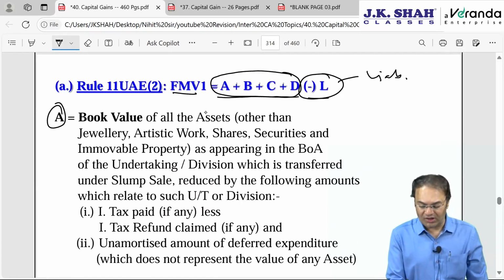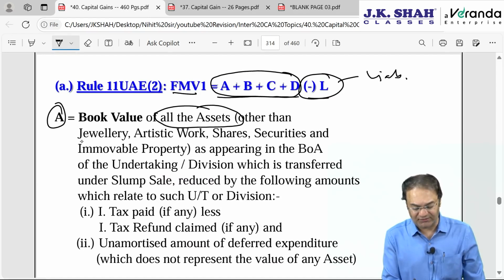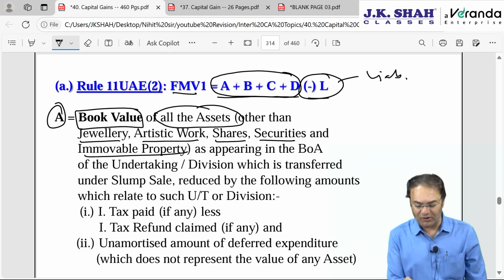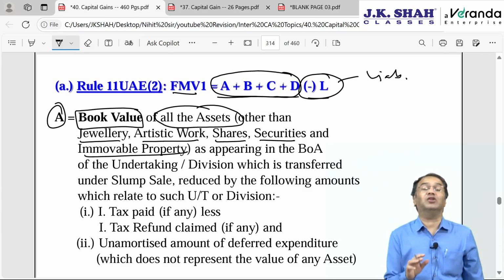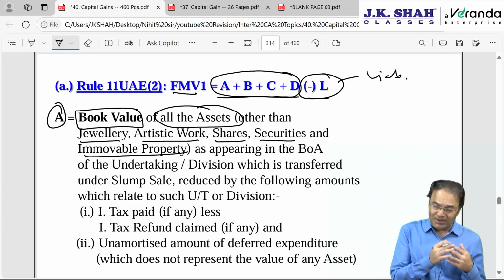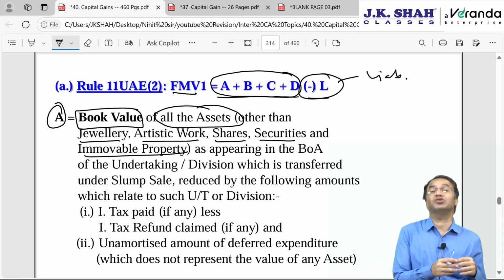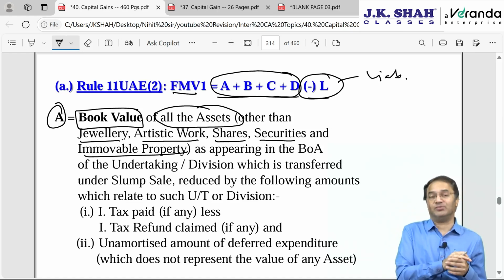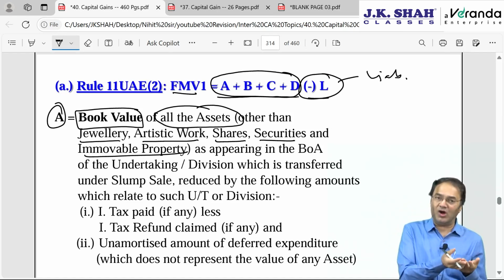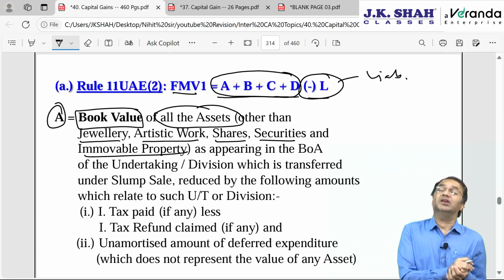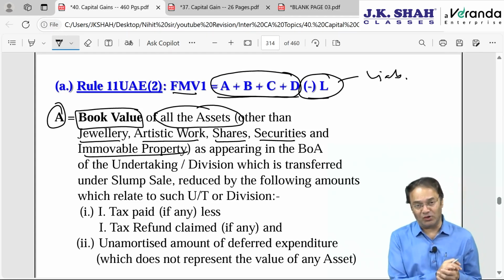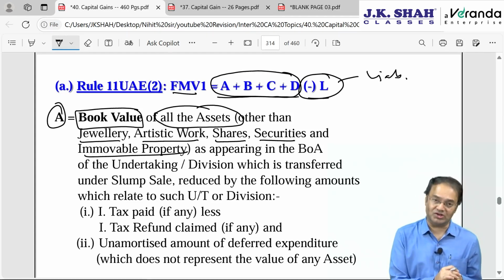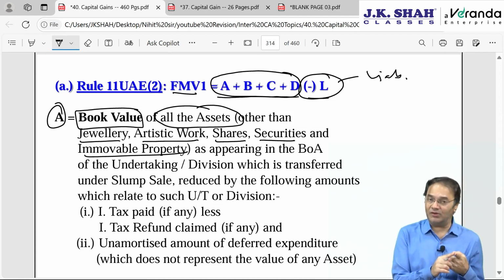And for all other assets, other than jewelry, artistic work, shares, securities, and immovable property, you take book value. Book value, that is the value appearing in books of accounts. If it is a depreciable asset, then the value appearing in books of account will be WDV as per books of accounts, not the WDV as per the Income Tax Act, but WDV as per your accounting principles. In case it is a non-depreciable asset, then the value appearing in books of accounts would be cost of acquisition.